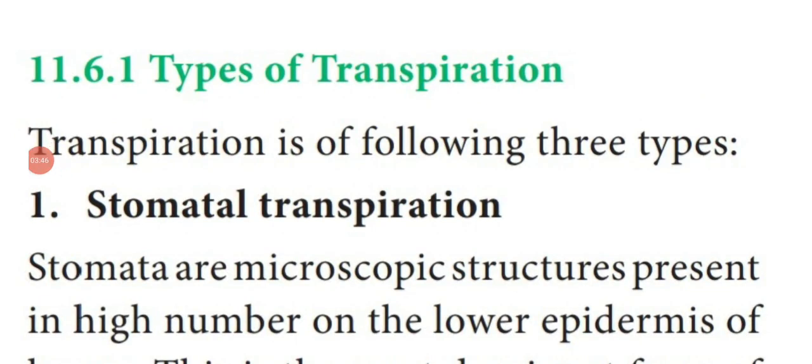Next, we are going to see the types of transpiration. This one also you studied in 9th standard: stomatal transpiration, lenticular transpiration and cuticular transpiration. Out of these three, most probably 90% of transpiration takes place through stomata, a minute opening present in the leaf surface.